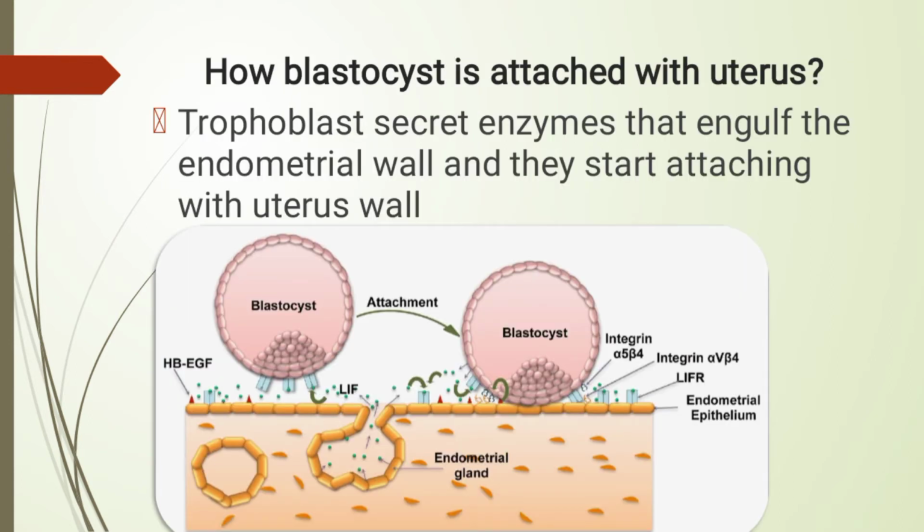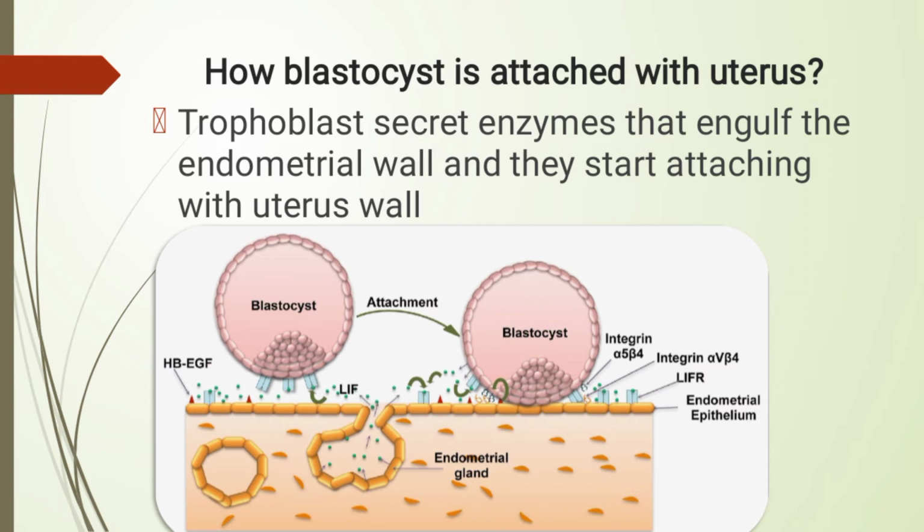Then, how is the blastocyst attached to the uterus? Once the blastocyst adheres to the uterine wall, the trophoblast secretes enzymes that digest the extracellular matrix of endometrial tissues. The trophoblast cells then begin to intrude between the endometrial cells, attaching the blastocyst to the uterine surface.